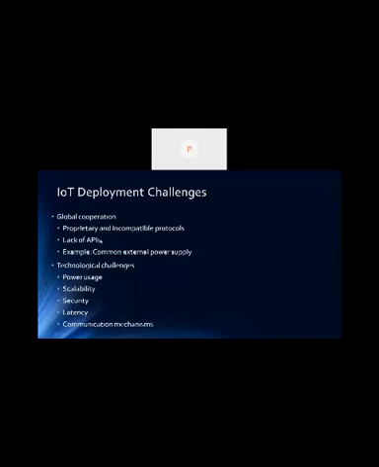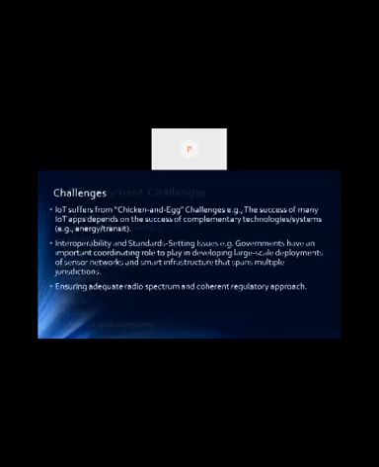If you are using one cloud platform, it is not easy to migrate from one cloud platform to another cloud platform. Like if you have been working on Azure platform and now you want to move on AWS, it is not a very easy migration. You have to make the implementation from scratch. So it is not an interoperable architecture. And then the technological challenges: power usage, scalability, security, latency, communication mechanism. So these are the major challenges for deploying the IoT.